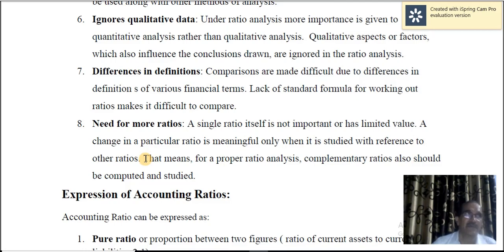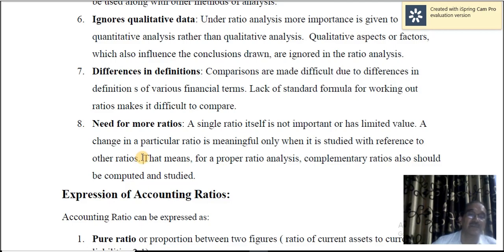But if the current assets consist of, say, stock, a substantial portion of current assets consists of stock which is unsold for a long period of time, then definitely that's not a good symptom. Current ratio no doubt is good, but the components of current assets, especially stock, show that the concern is not doing very well. Your closing stock consists of obsolete goods, goods which are not sold for a long period of time. So there must be another ratio that must be used for that.